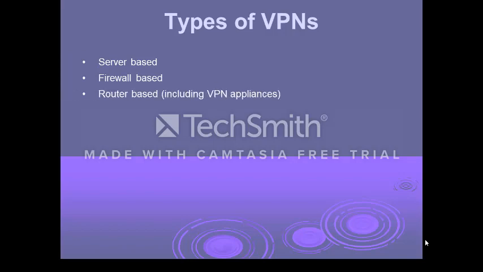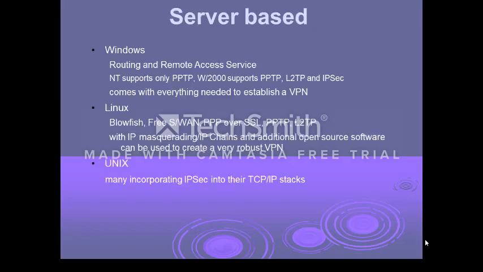Broadly, we classify the virtual private network into three: server-based, firewall-based, router-based. When we say server-based, we can look at three different environments starting from Windows to Unix. In Windows, using the routing and remote service, different flavors exploit point-to-point tunneling protocol, layer 2 tunneling protocol and IP security protocol for implementing the virtual private network.